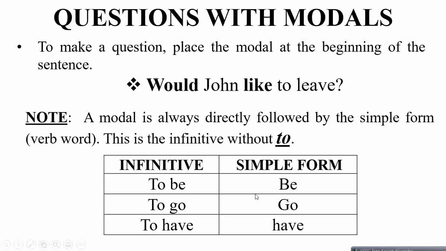To be is an infinitive, and to have a simple form it will be just be. To go is an infinitive form of verb, and to have a simple form it will be go. And to have is an infinitive form and have is a simple form. But remember, with regards to the modals, जो आप verb use करेंगे that will be in the simple form of the verb, not to, like, it's just like here.